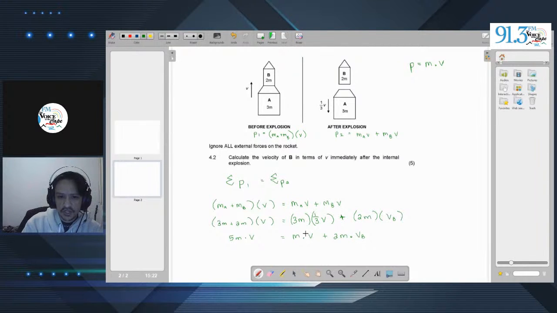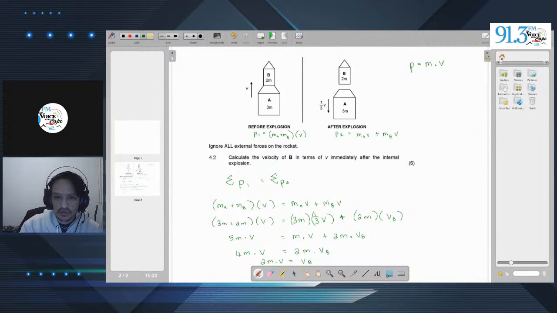Now we rearrange the equation. We take mv and move it over to the side, and we will get 4m dot v is equal to 2m dot vb. Now we divide by 2m, so this will just become 2mv is equal to vb. Right? And that should be our answer.